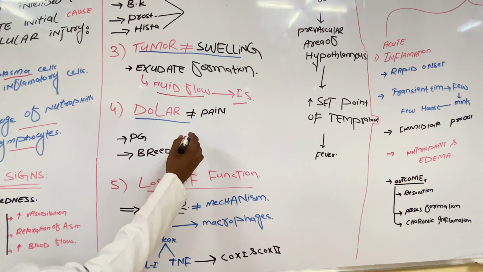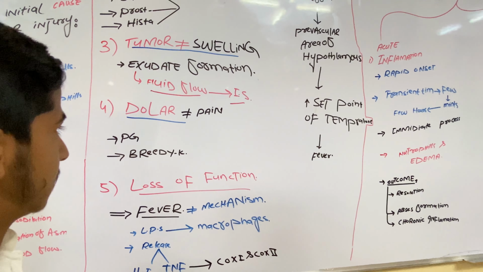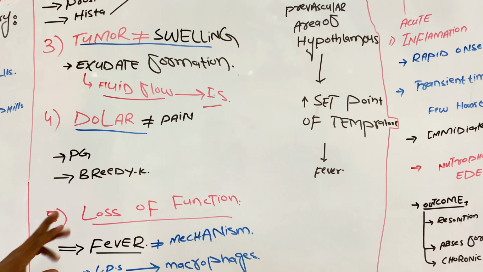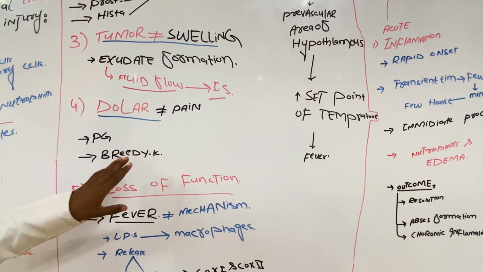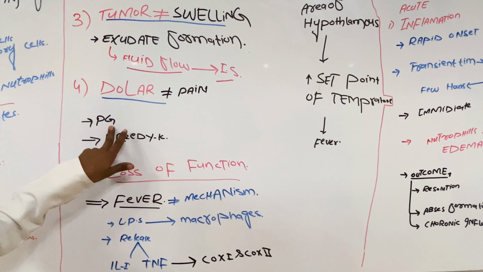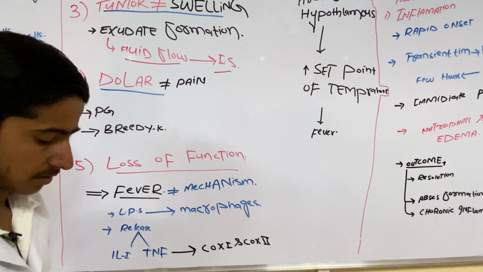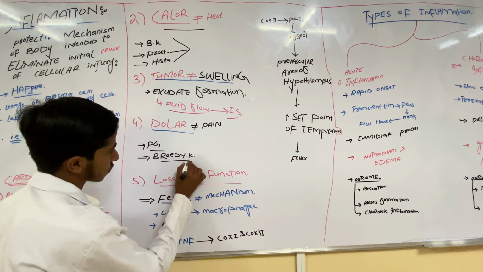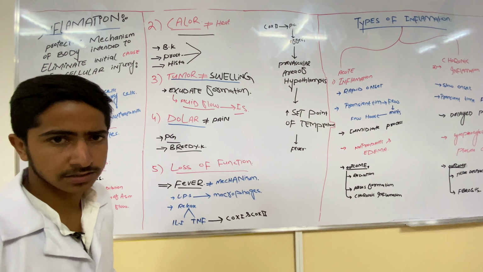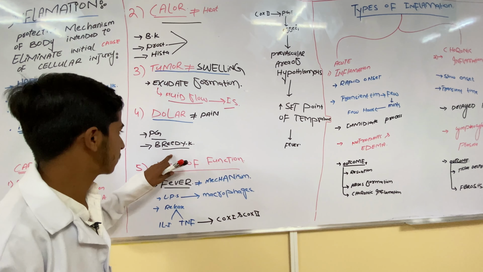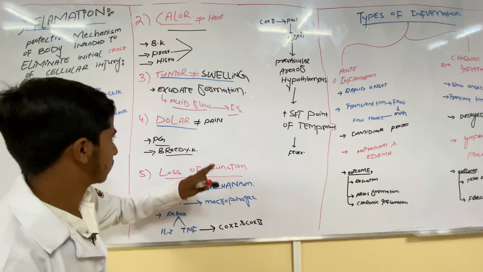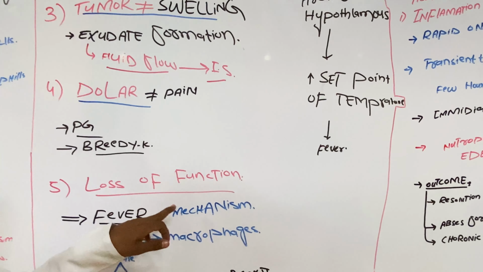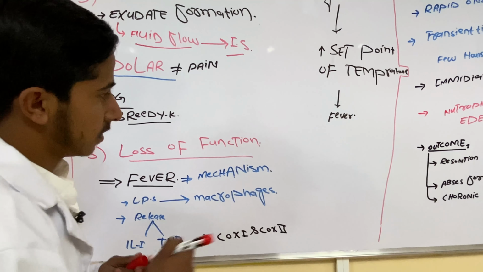Then the fourth one we talk about is dolor, which means pain. What is the mechanism of pain? Two things cause the pain of dolor: first of all prostaglandins and bradykinin. Why do they cause pain? Because prostaglandin and bradykinin sensitize the nerve endings, which will increase the pain, or initiate the pain. Then lastly we talk about the loss of function, or functio laesa.